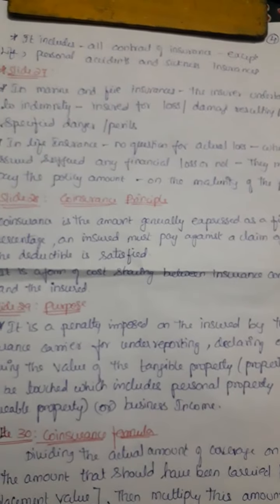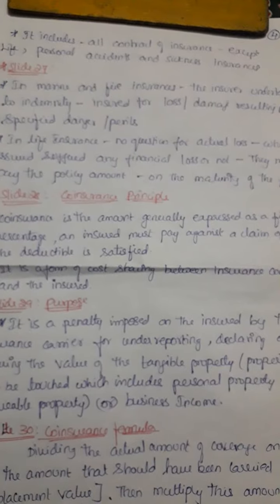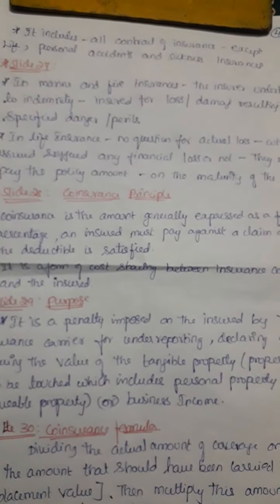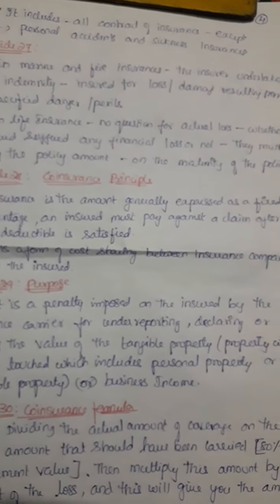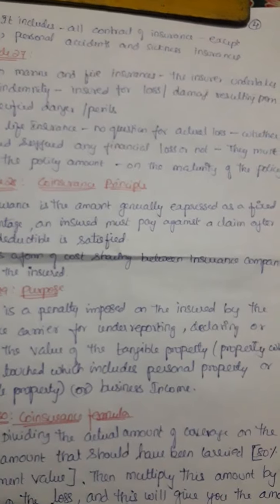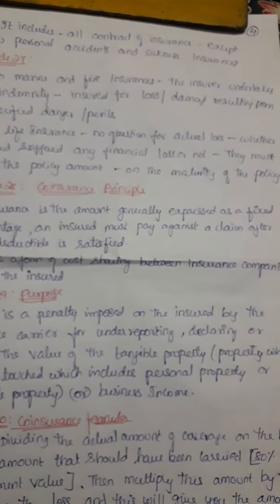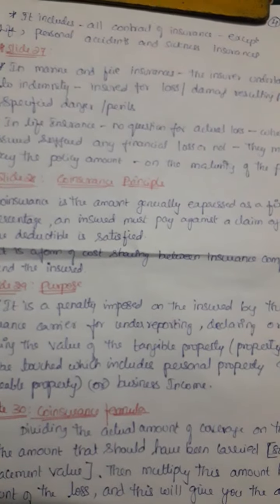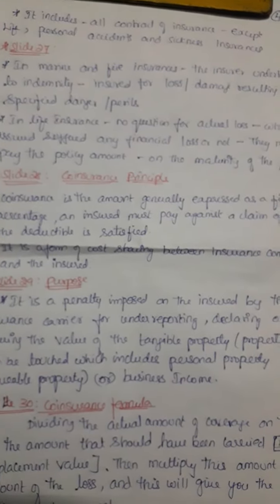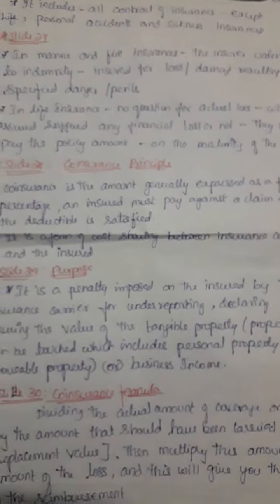So, the indemnity principle applies to contracts of insurance except for life, personal accident, and sickness insurance. Whereas in marine and fire insurance, the insurers undertake the indemnity, that is, the indemnity for the loss and damage. Then in life insurance, whatever the loss occurred, the policy amount is to be paid on the maturity date.